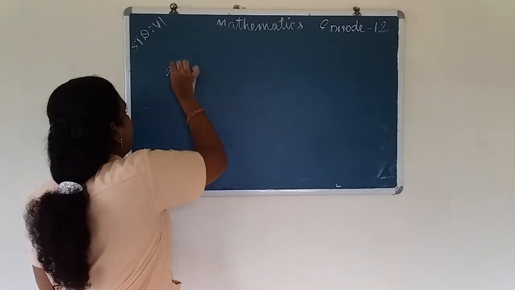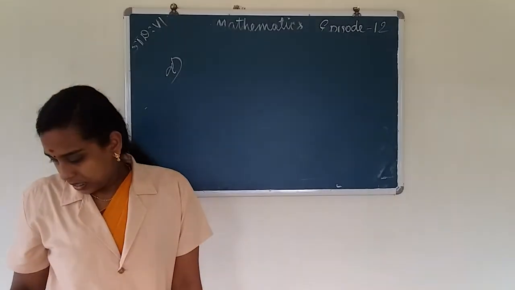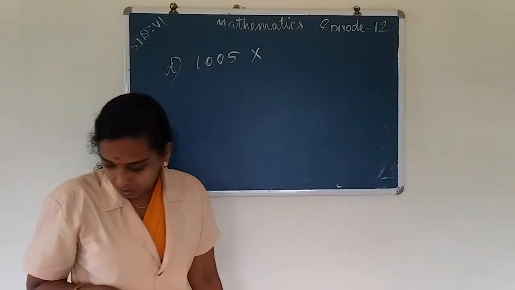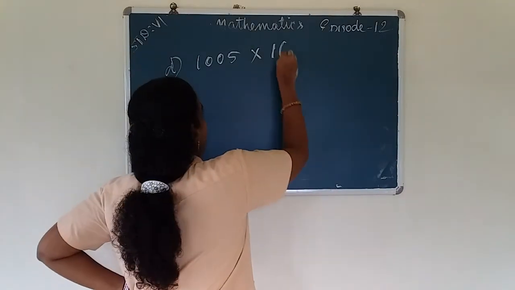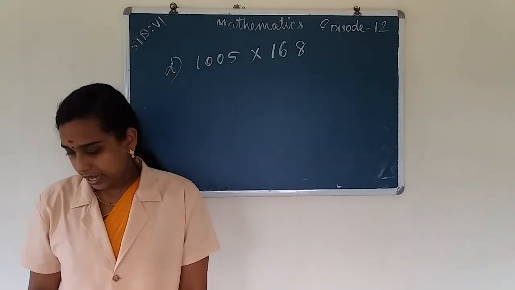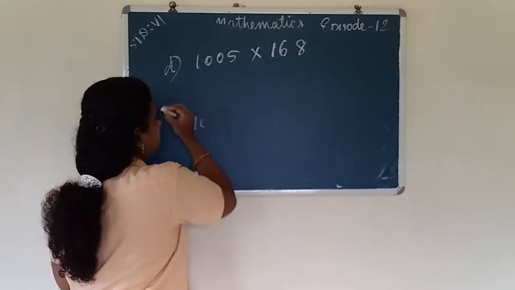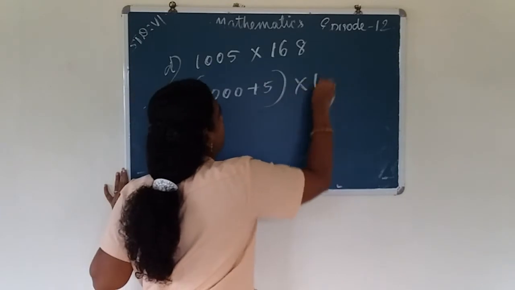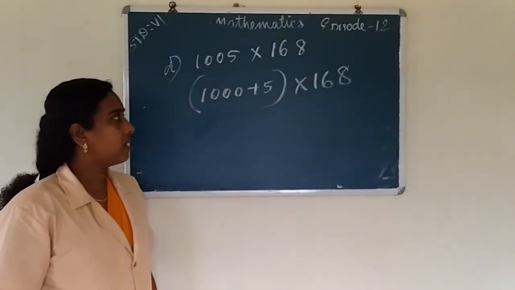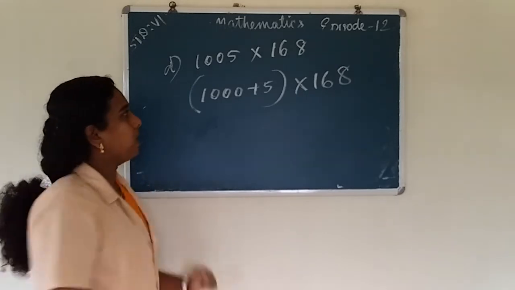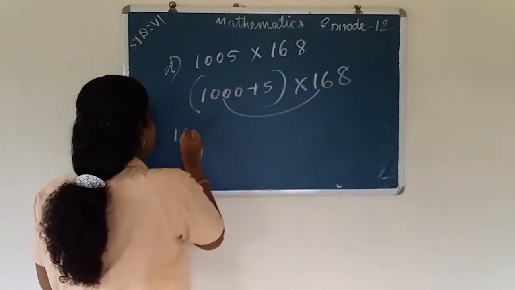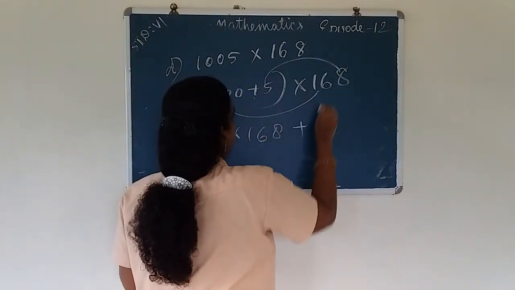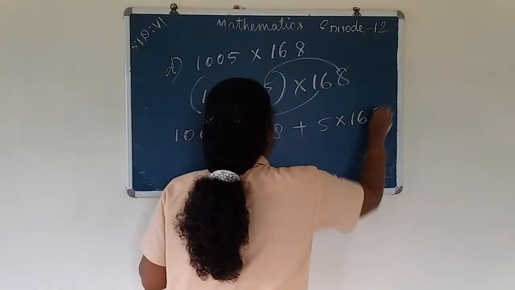So next question D, 1,005 into 168. Okay. So we can write 1005 as 1000 plus 5, A plus B into C. Then open the bracket: 1000 into 168, the sign positive, 5 into 168.